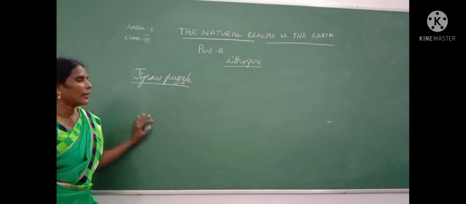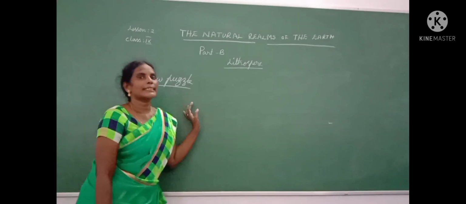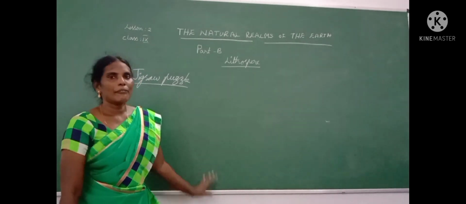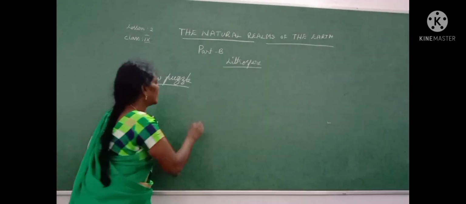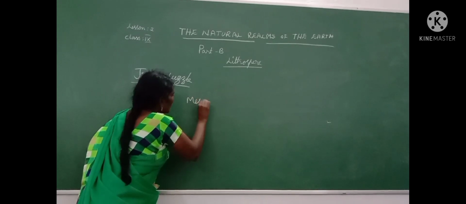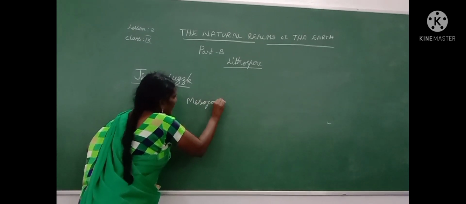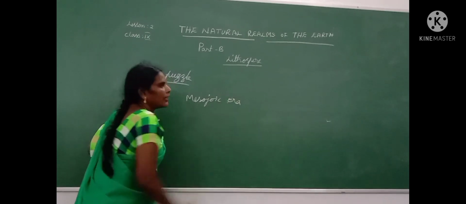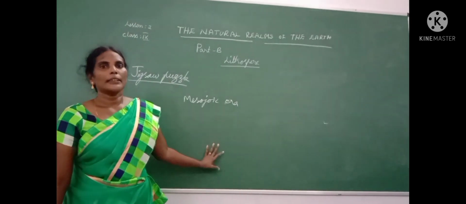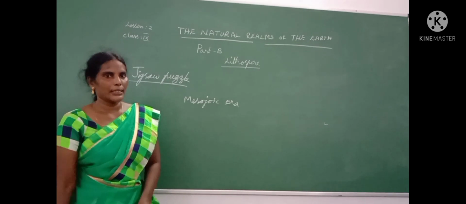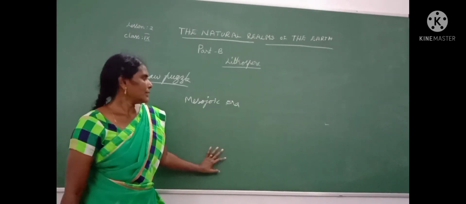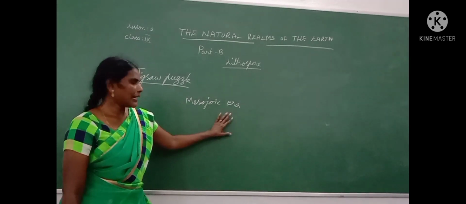So, what is this we learn first, okay children? A long years before, at the time of the Mesozoic era, the formation of the earth at that time, the complete universe covers the biggest land.